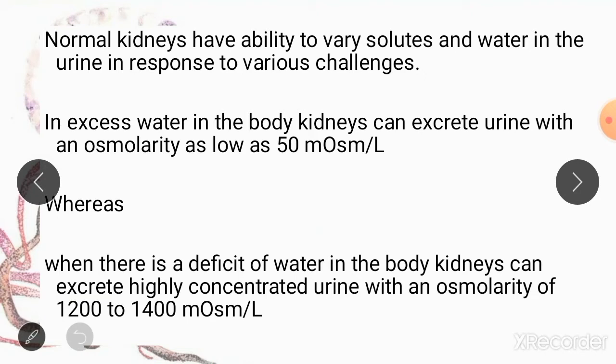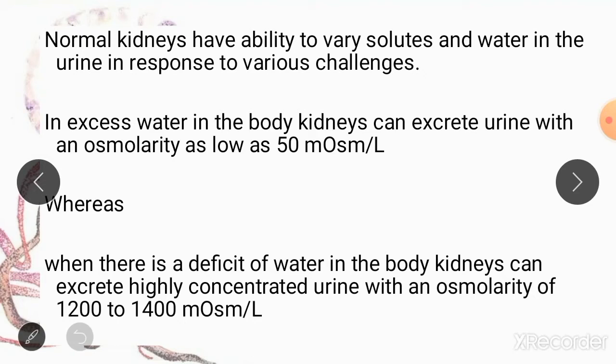So in such a person, the urine is going to be in very small volume, but it is going to be highly concentrated, and you can normally see this when you are dehydrated, especially in summers because of a lot of sweating, and if you are fasting and you haven't had any water, the urine which your kidneys are going to produce is going to be in very small quantities, but it is going to be very dark because of a lot of solutes present in it.